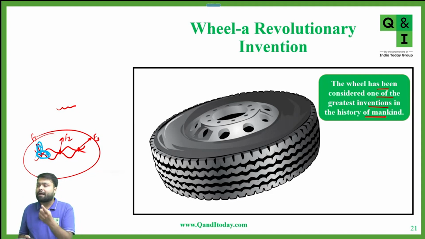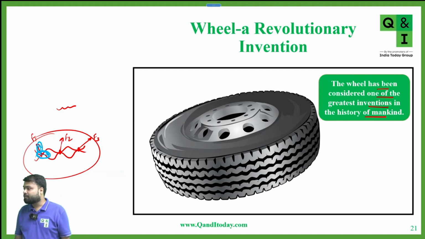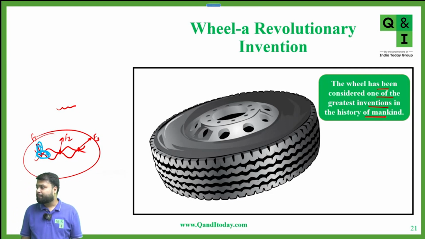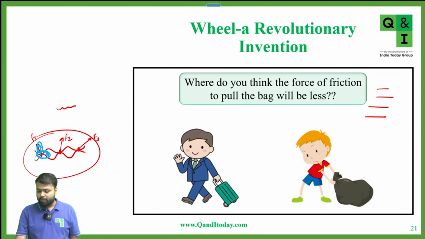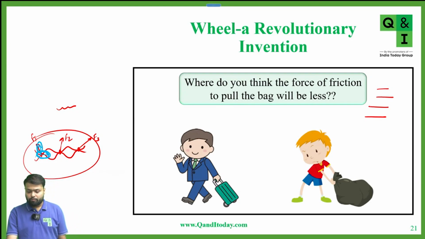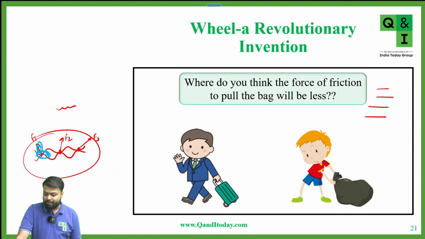One of them is friction. Any other doubt? No, sir. Very good. Okay, so where do you think the force of friction to pull the back will be less, in the first case or in the second case?